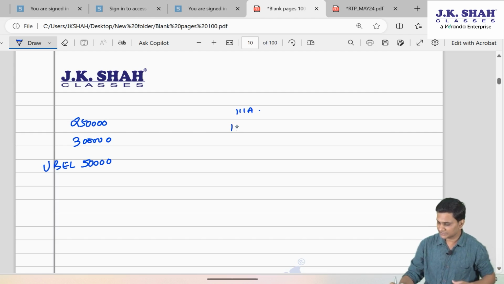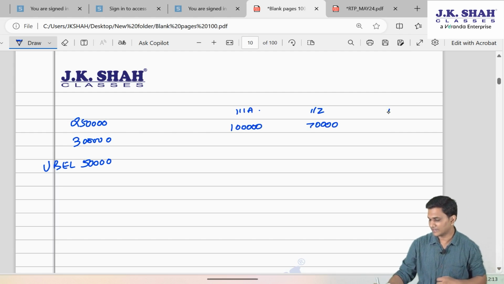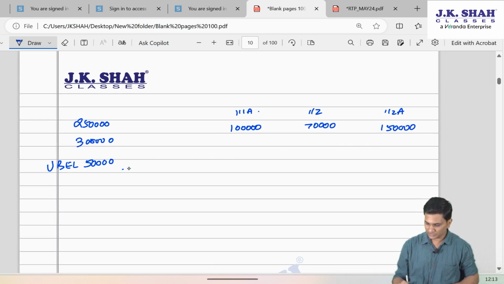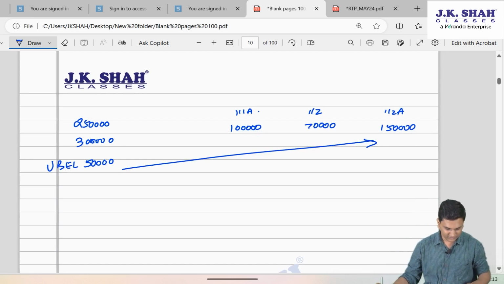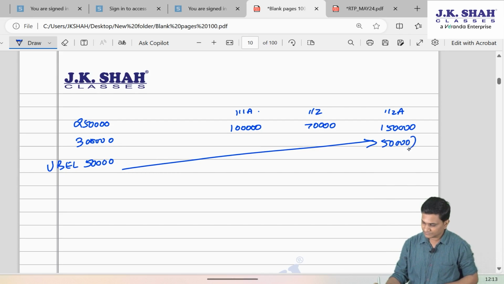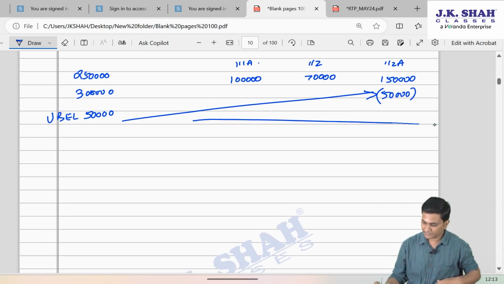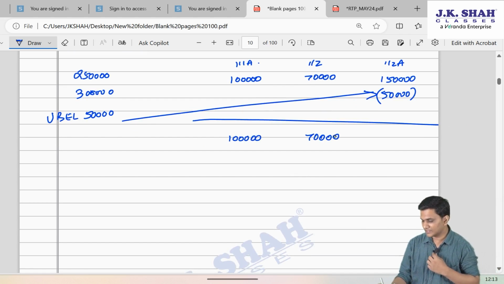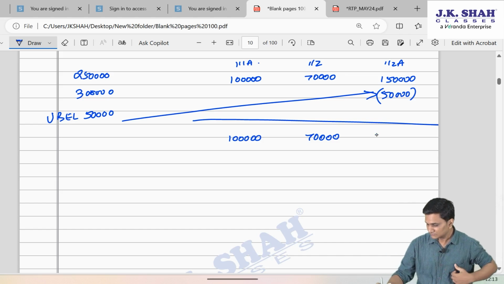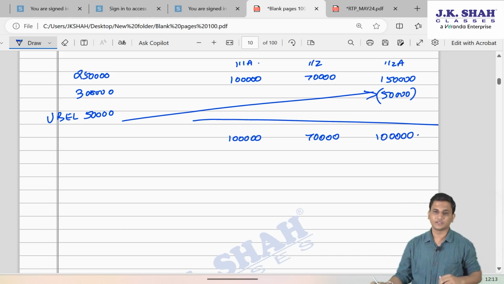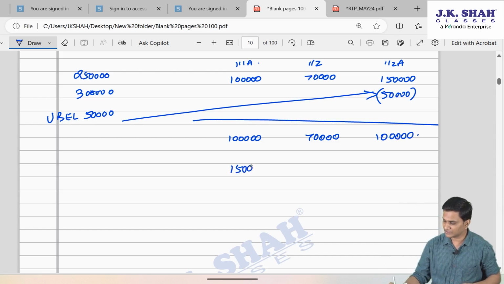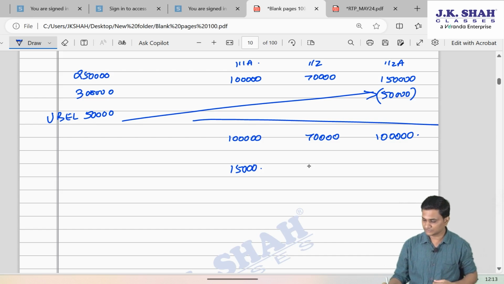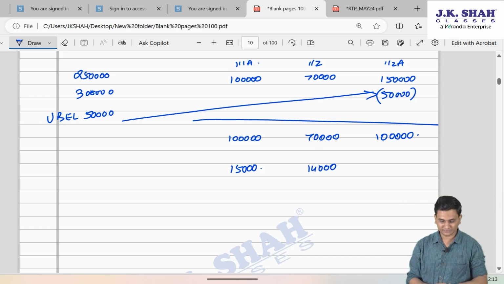Special rate 111A is 1 lakh, 112 is 70,000 and 112A is 150. If you adjust this 50,000 against this to get rid of this first, because this is another option, in that case, STCG remains 1 lakh, 112 remains 70,000, and this becomes 1 lakh. Now if you calculate the basic tax, this will be 15,000, 15%. This will be 20%, 14,000.